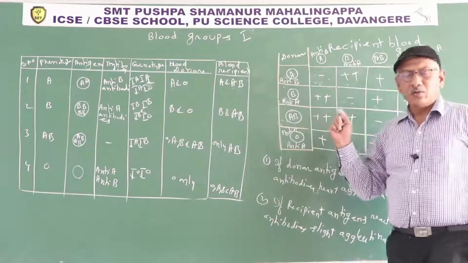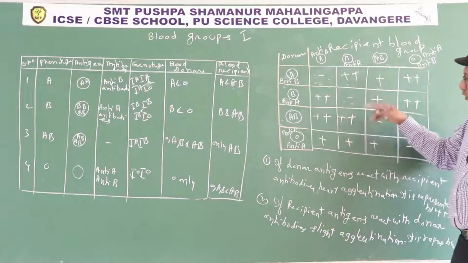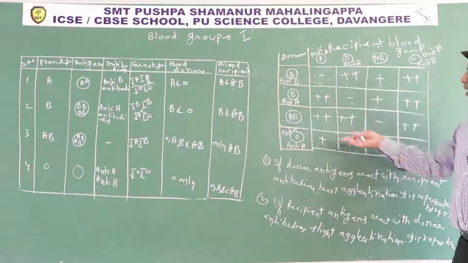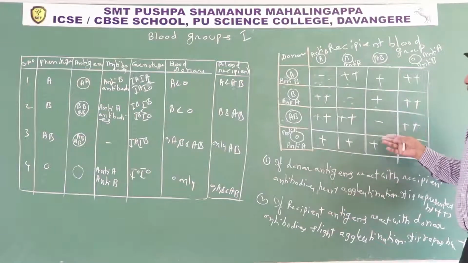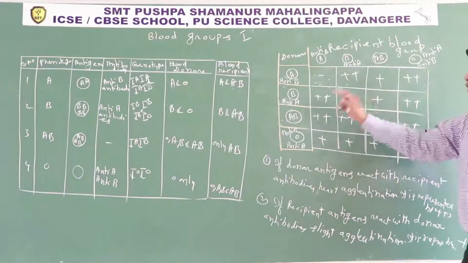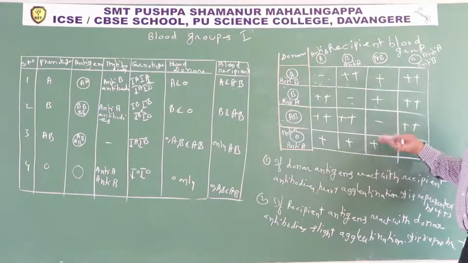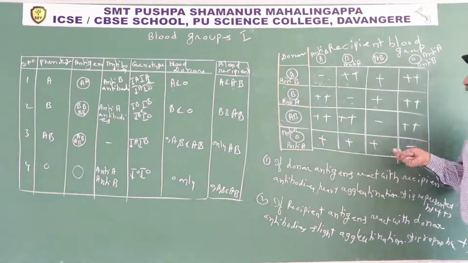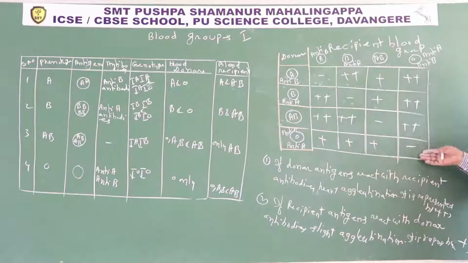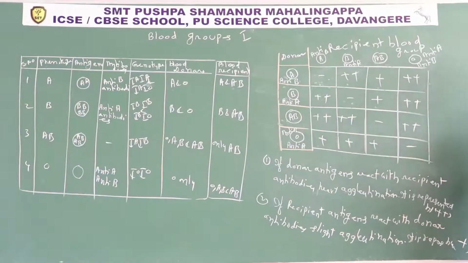It is better to choose blood donor B. If blood donor B is not available, opt for O. Similarly, for AB, it is better to opt for donor AB. If donor AB is not available, they should transfuse blood from A or B or O. So persons having O have only one option. They should accept blood from only O.